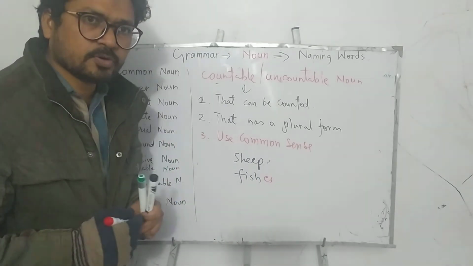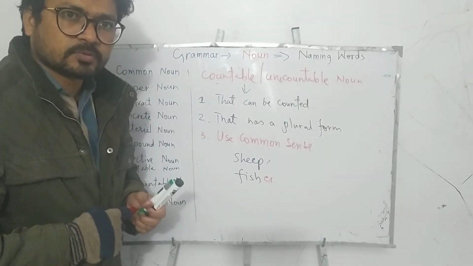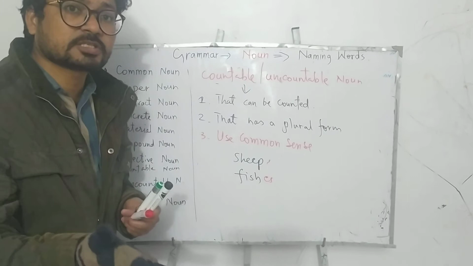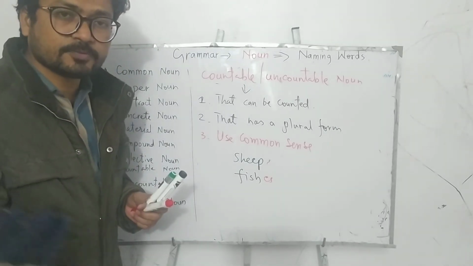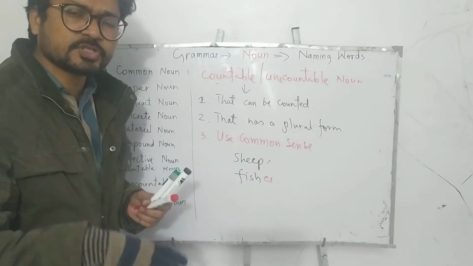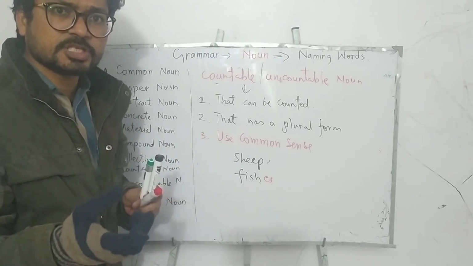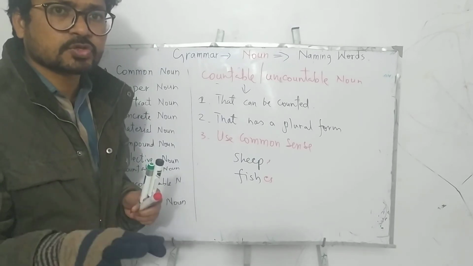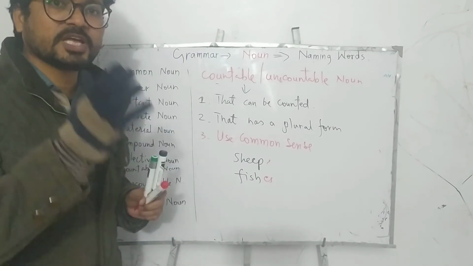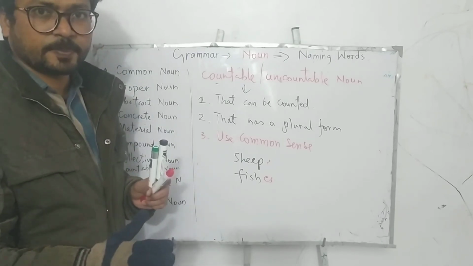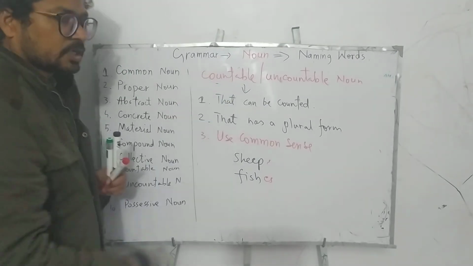If they don't have any plural form, it doesn't mean that they are uncountable. Use your common sense. We can count sheep: 1 sheep, 2 sheep, 3 sheep, 4 sheep. We can count fish: 1 fish, 2 fish, 3 fish, 4 fish. Though we don't use sheeps or fishes. Why don't we use them? I really don't know, but we have to use common sense in that. Okay? So that covers our countable and uncountable nouns.